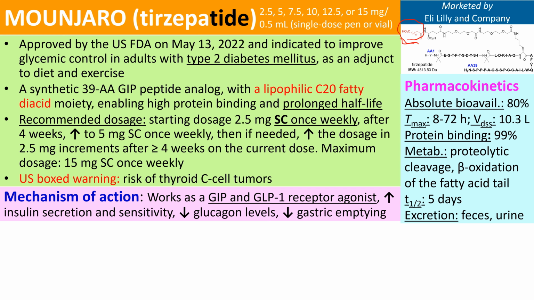Metabolism: this medication is metabolized by proteolytic cleavage, again because this is a peptide analog with 39 amino acids, so it will go through metabolism by this hydrolysis, proteolytic cleavage. In addition, given this medication carries this lipophilic side chain, it will go through the beta oxidation of the fatty acid tail group, along with amide hydrolysis as well.